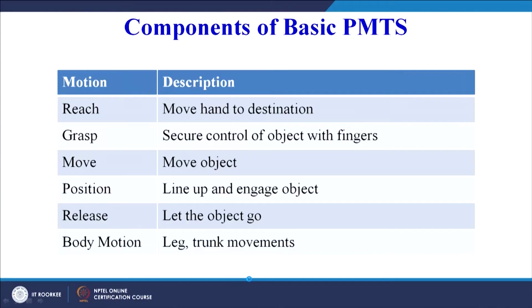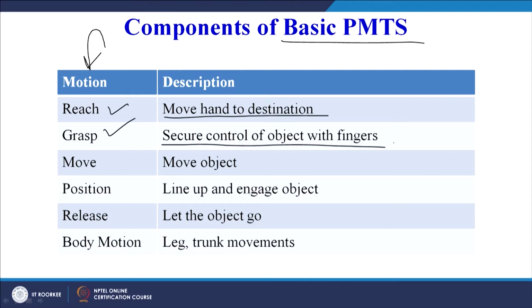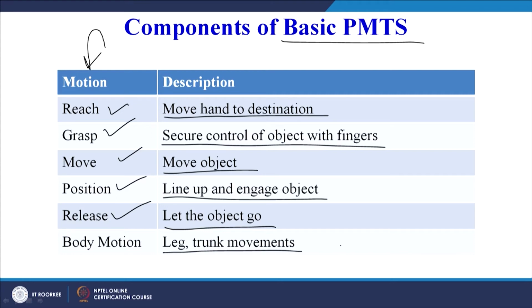Now let us see the predetermined motion time systems. Basic. What are the basics? The components of the basic PMTS system are given here: the motions. Reach: move hand to the destination. Grasp: secure control of the job object with fingers. Move: move the object. Position: line up and engage the object. Release: let the object go. Body motion: leg and trunk movements. So these are the various basic motions, and this is the description given for them.